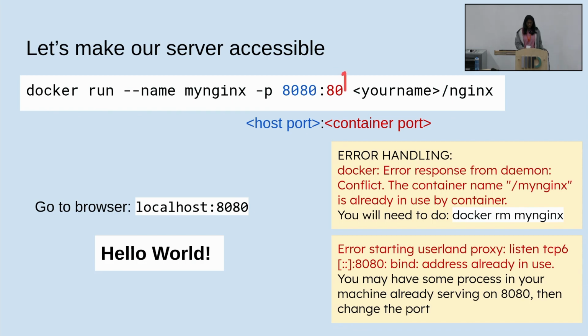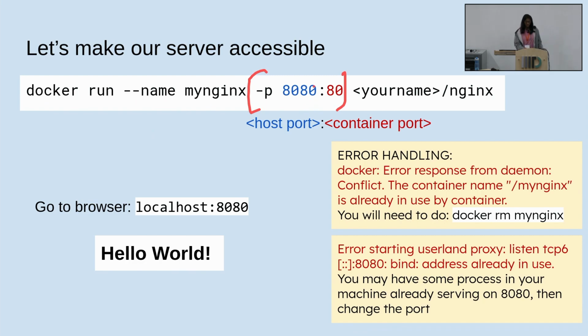This is the command for port forwarding. Here you can use your Nginx image, or if you had trouble building, you can use the normal Nginx image also over here if you want. You won't be able to see your index.html. You'll be able to see the default index.html that Nginx provides. So this is how you do port forwarding. Here I'm just giving a name for the container. That's not necessary, but you can use your own name to refer to it, right?